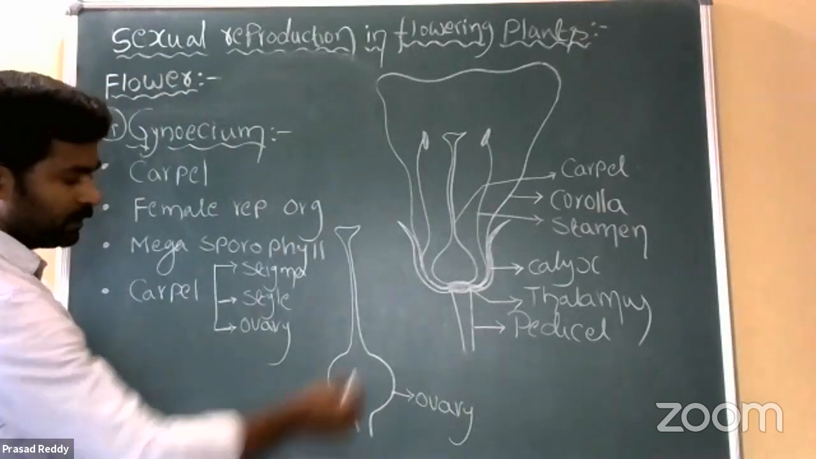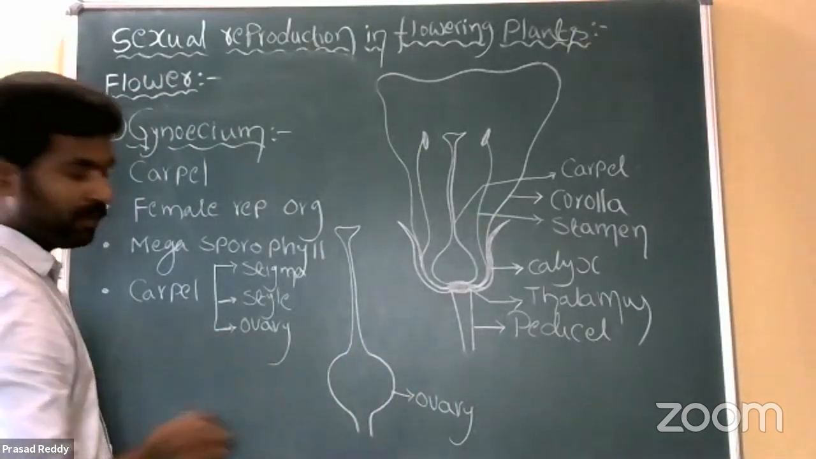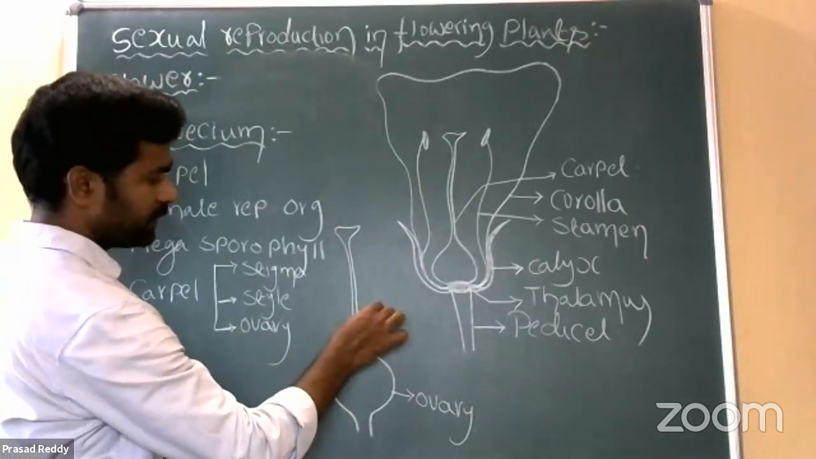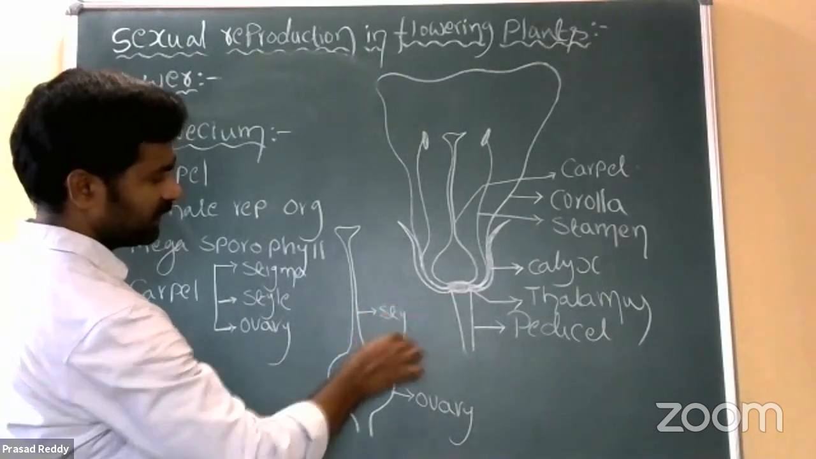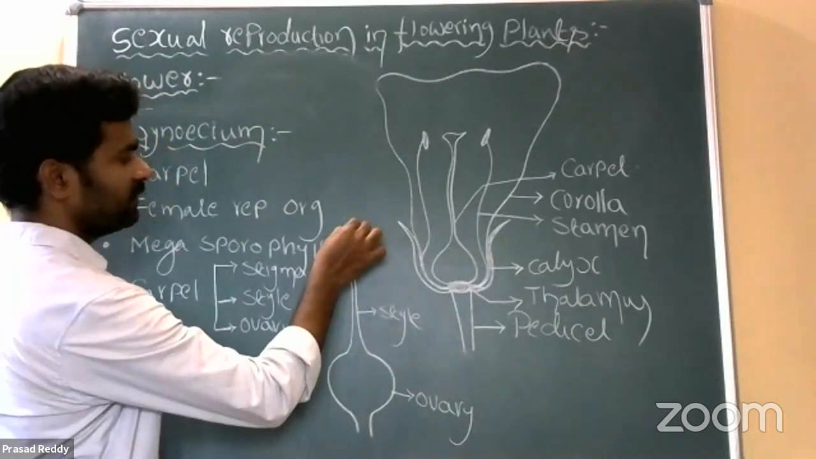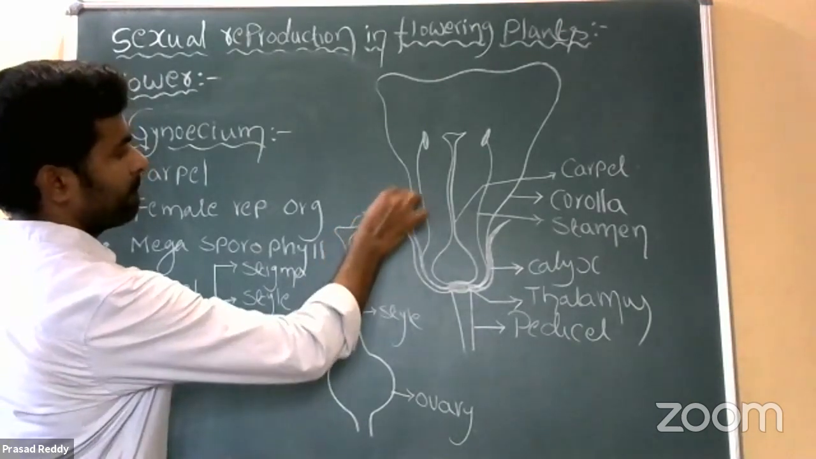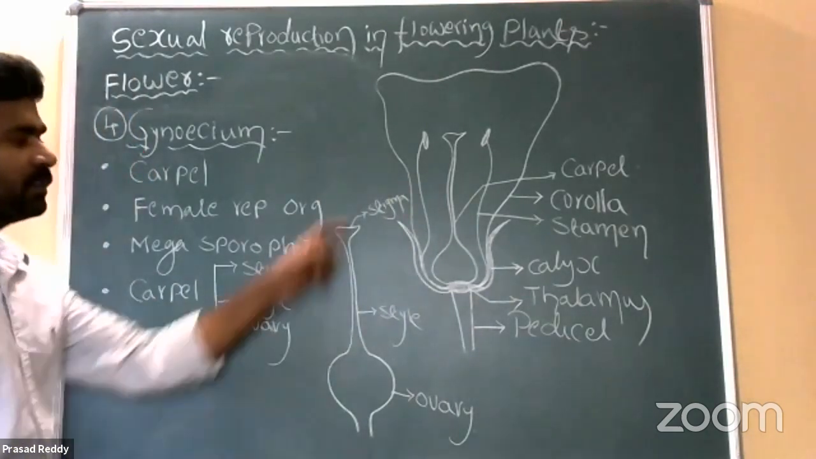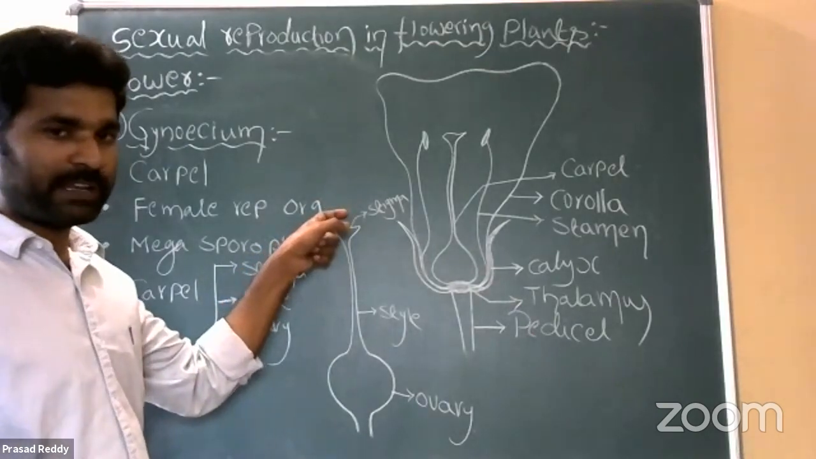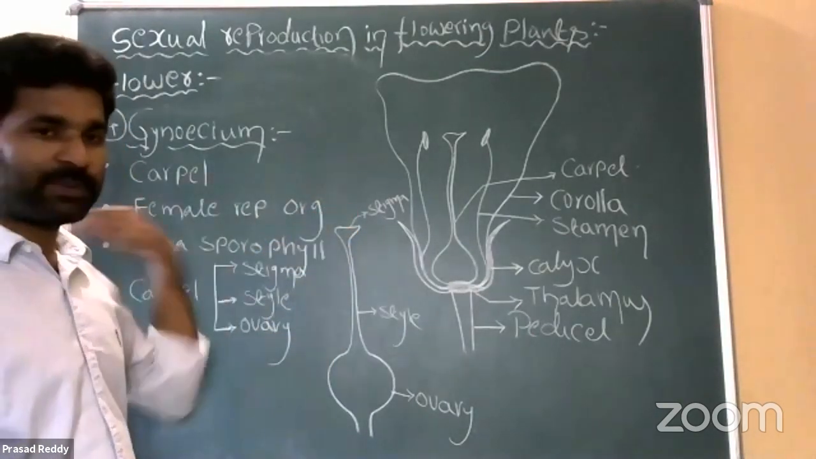So the basal swollen part is called the ovary, then the long elongated tubular structure is the style, and the tip of the style is the stigma. Stigma is also considered the platform for pollen grains; it captures pollen grains from the surroundings.